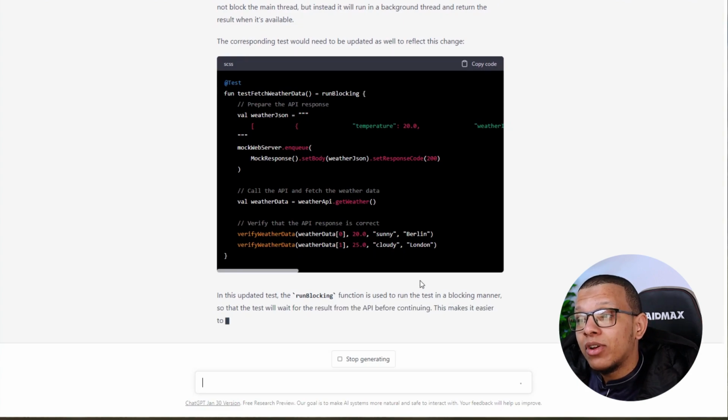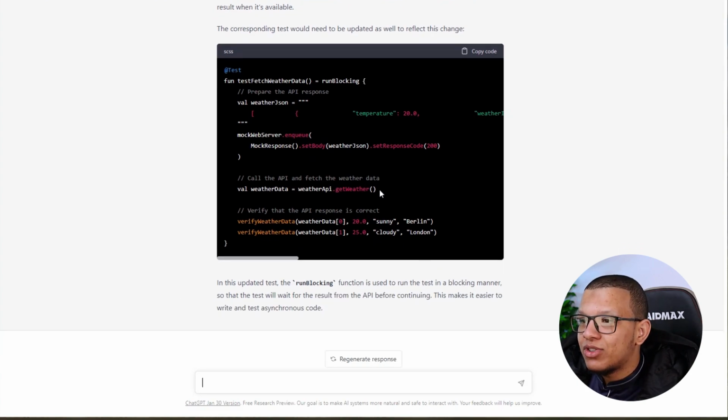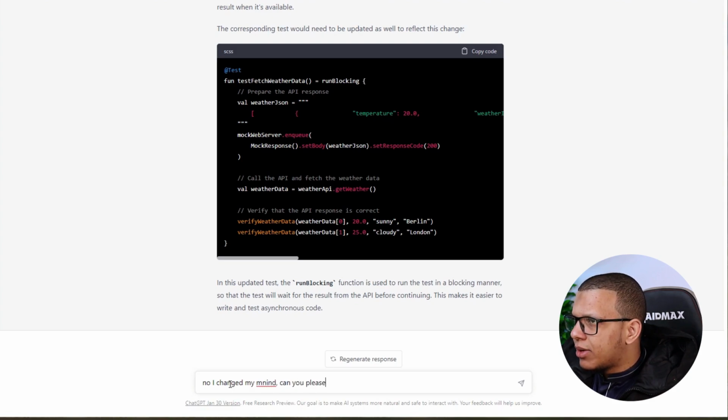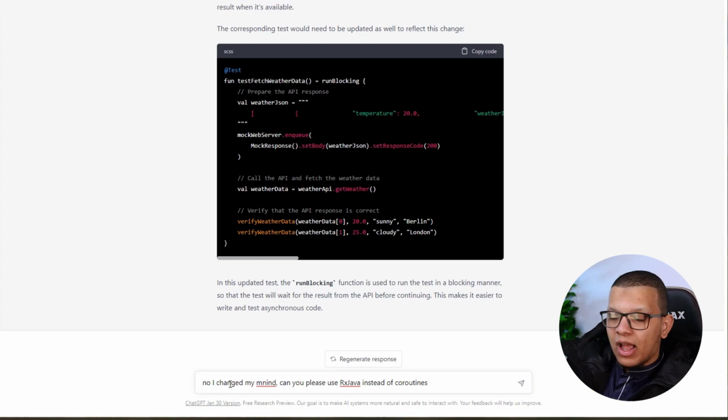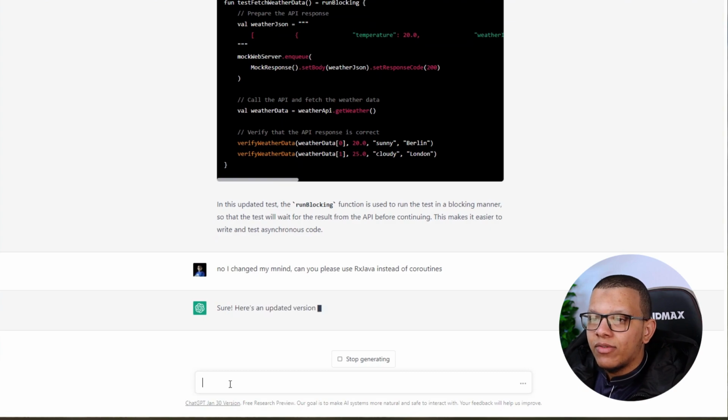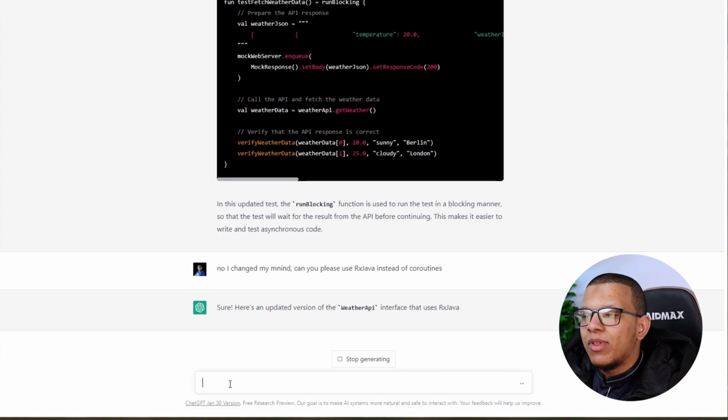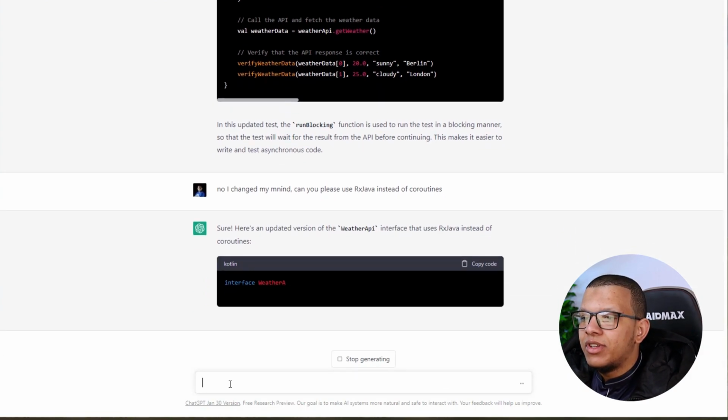This updated run blocking function is used. Yeah, thank you very much. This is good. Run blocking to understanding. Awesome. Let's ask him. Now I changed my mind. Can you please, for example, use Rx Java instead of coroutines? Here I'm concerning the weather API. Can he do that? Can he get it from the context? Exactly, from the weather API, Rx Java instead of coroutines.